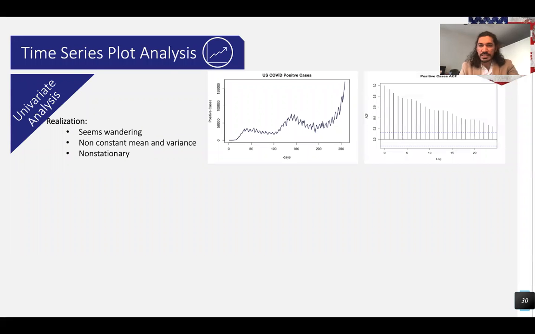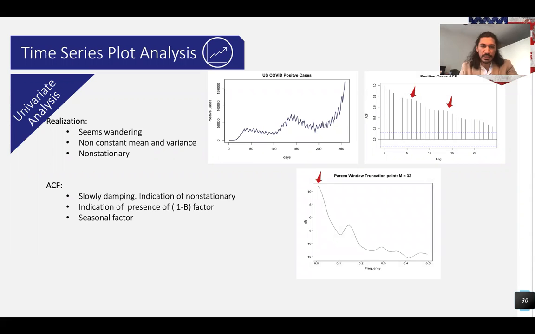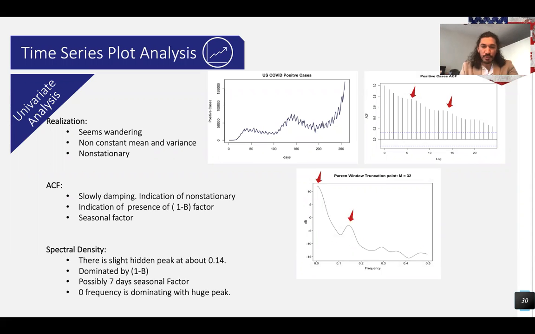And then we looked at the ACF, and you can see that slowly damping ACF with some cyclic behavior, which is the indication of an ARIMA model. It also has a high autocorrelation at about every 7 days. To confirm that, we looked at the spectral density, and you can see there is a high peak at 0.01, mostly due to the 1 minus B factor, and also a small peak at 0.14. So we believe the data might have seasonality present.